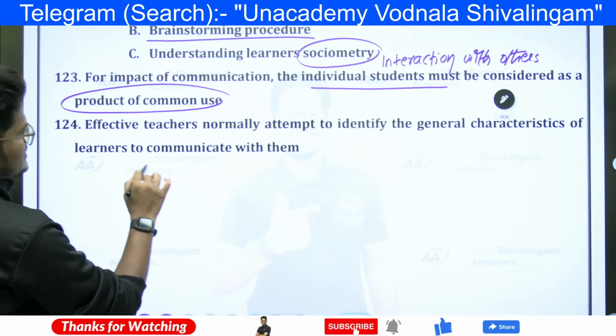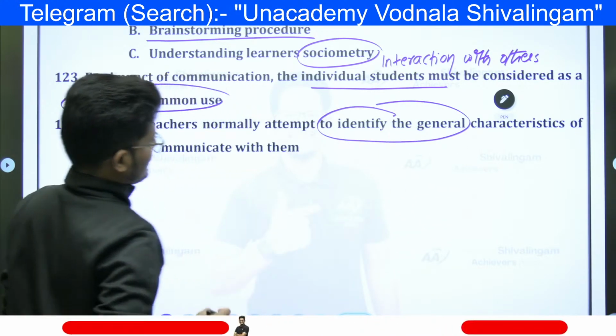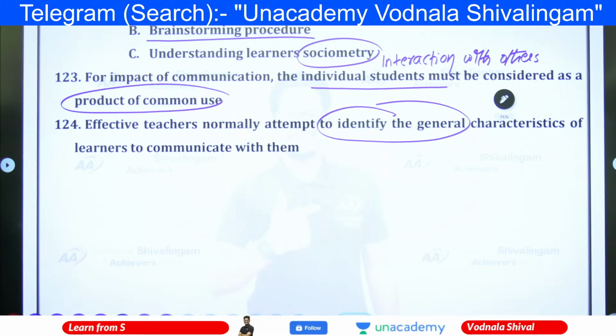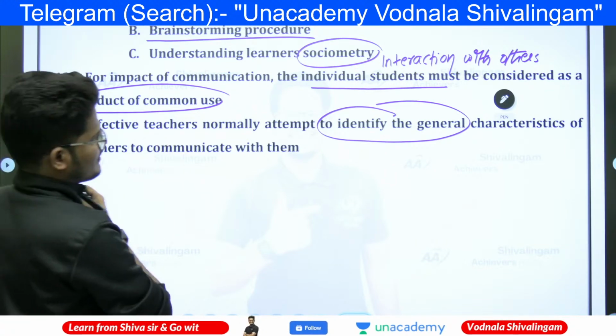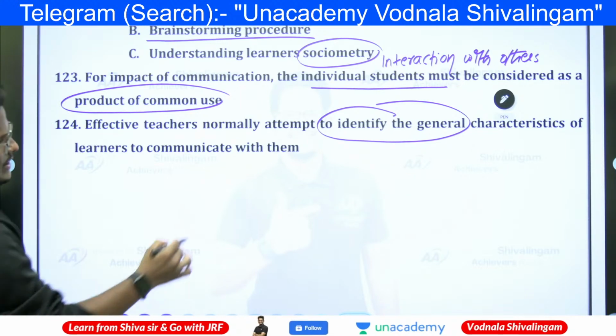And effective teachers normally attempt to identify the general characteristics of learners to communicate with them. Right? Effective teachers normally attempt to identify the general characteristics of learners to communicate with them.